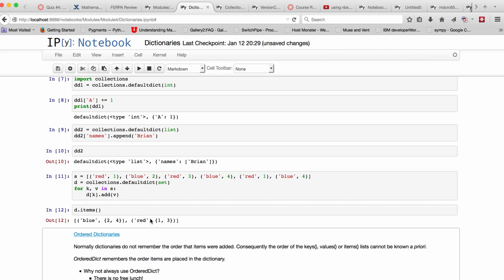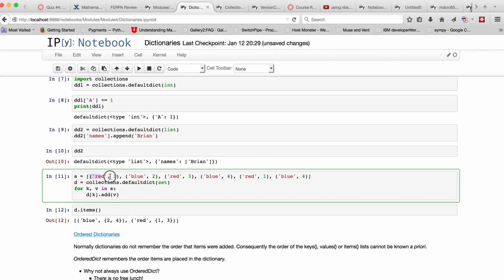So, do we have any, you see here we have a duplicate tuple. We have a red and 1, and here we have a red and 1.